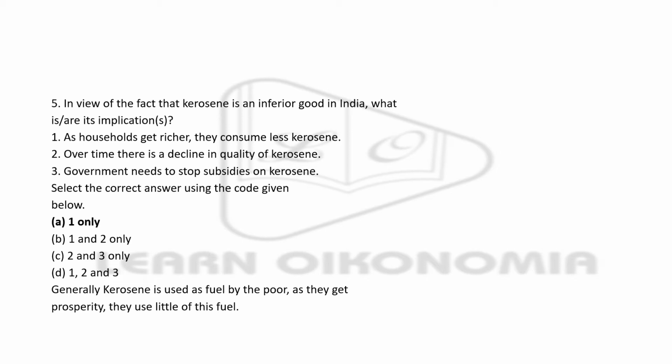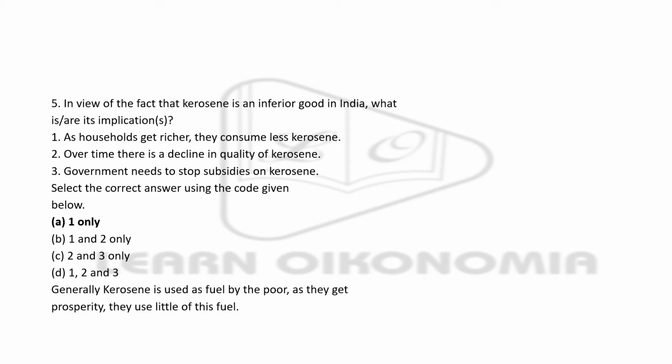I mean, the option which tells that as households get richer, they consume less of kerosene. Why? The question says that kerosene is an inferior good. What are the characteristic features of an inferior good? Once you get richer, you will set aside only a smaller amount of your income on inferior goods, because you will be moving to superior goods now when you have more money with you. So that's the correct answer. Generally, kerosene is used as a fuel by the poor people. As they get prosperity or as they get richer, they will consume little of the fuel.